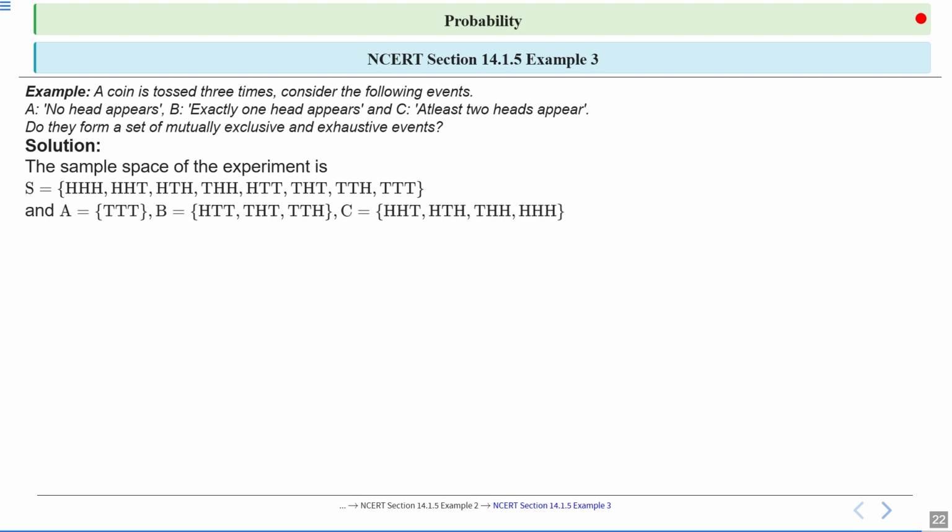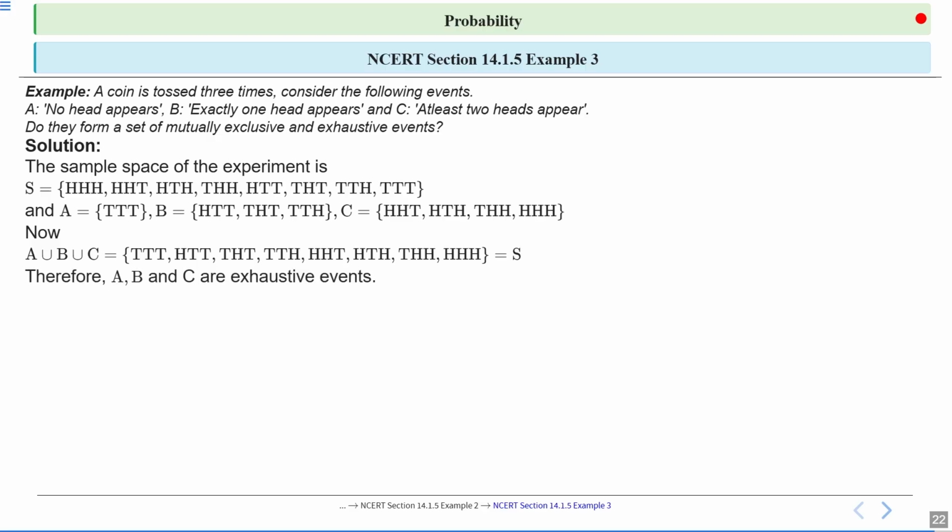Event A is basically no head appears, so event A is the singleton set {TTT}. Event B, exactly 1 head appears, so event B is the set {HTT, THT, TTH}. And event C is at least 2 heads appear, so event C is the set {HHT, HTH, THH, HHH}. Now A union B union C is nothing but the sample space S. Therefore A, B and C are exhaustive events.